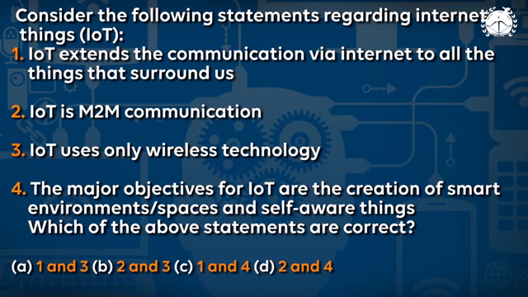Every physical object is nothing but communication. Here it is given as mobile to mobile communication, so it is not limited to mobile communication. It is communication between mobile, physical objects, other physical objects, and server to mobile. It is a combination of all the objects that can communicate via the internet.